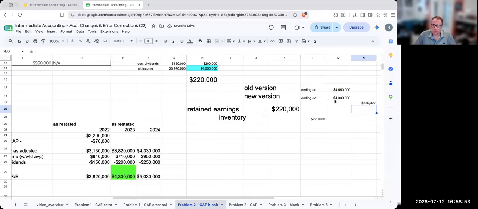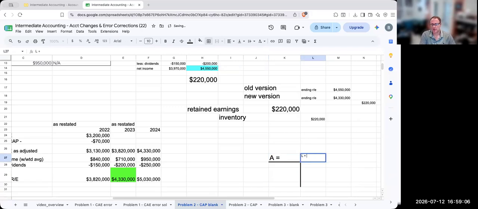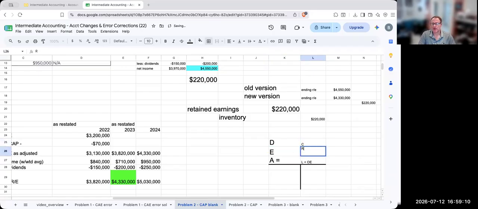So effectively, what I'm doing is lowering my retained earnings. How do I lower retained earnings? Well, when I look at my accounts, assets equals liabilities plus owner's equity, debit, credit, expenses, revenue. This is why it's so important that you're using T accounts. Owner's equity will have a credit balance. It's increased by credits, decreased by debits.